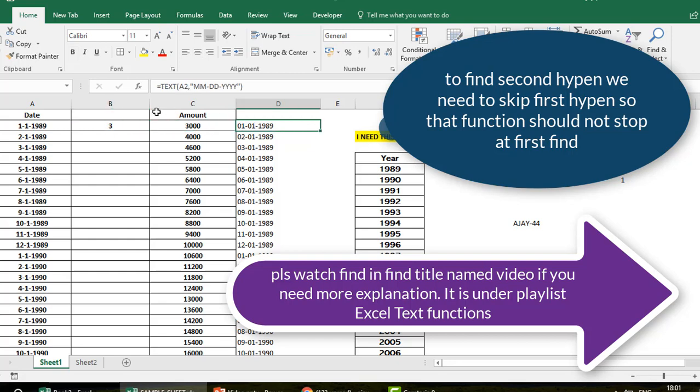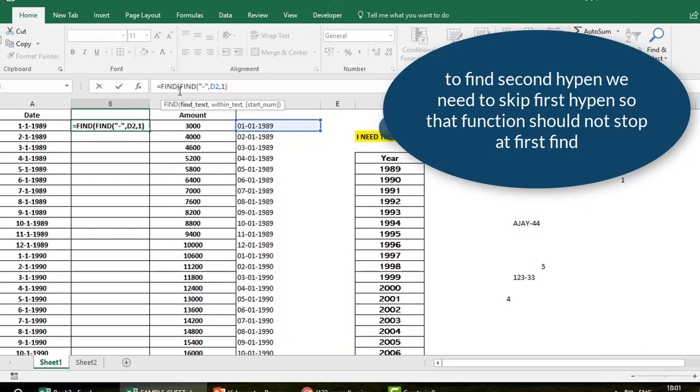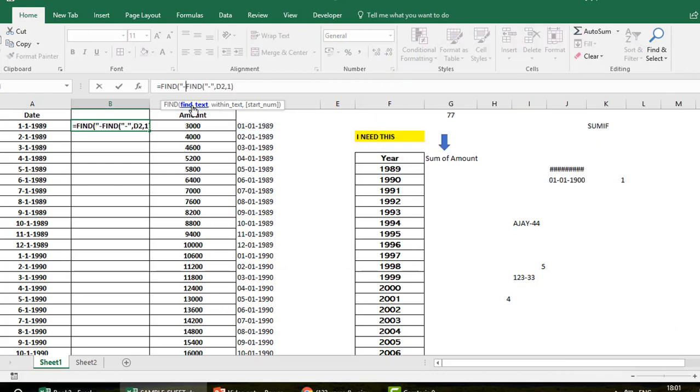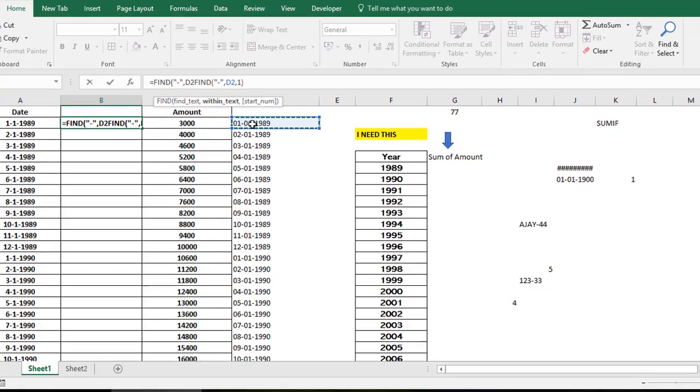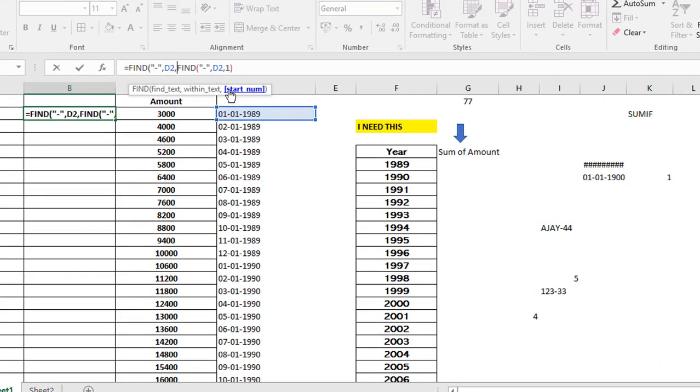Okay, so what you can do is you just go and write here one more find, and you start the bracket, and now what you want to find, again obviously I want to find the hyphen, but this time you want to find it in this text, within this text. But guys, in the start number I will not write 1. This find will now find out the first position of the hyphen, you know that, and I simply go and add 1 to it.